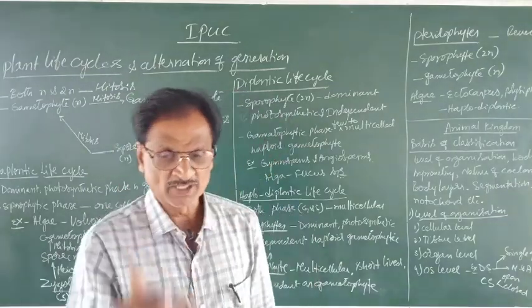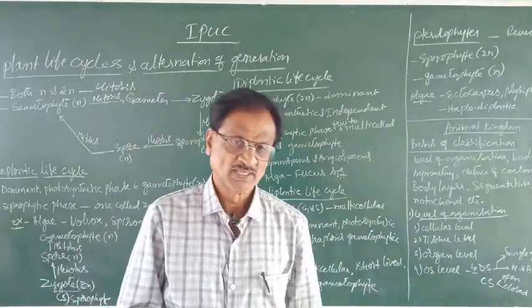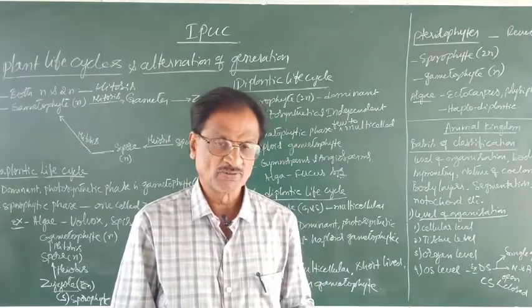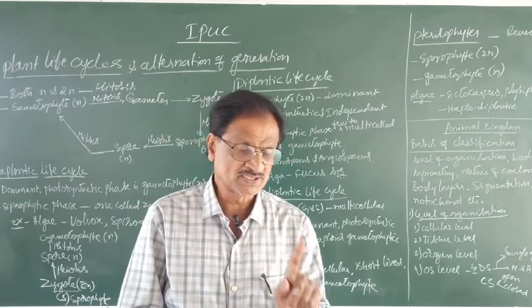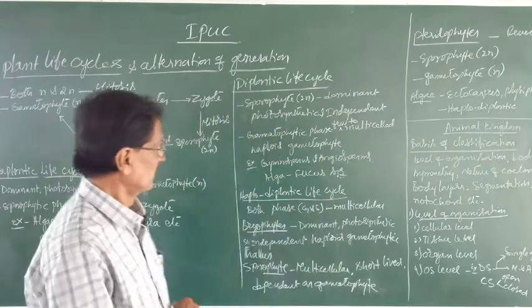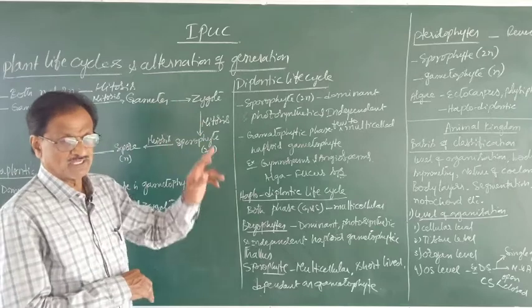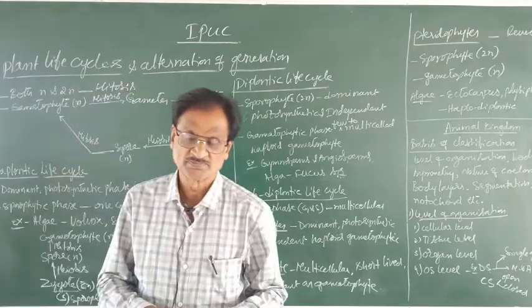Before entering into the animal kingdom, let us know about the plant life cycles with alternation of generation. Remember, what do we mean by alternation of generation?